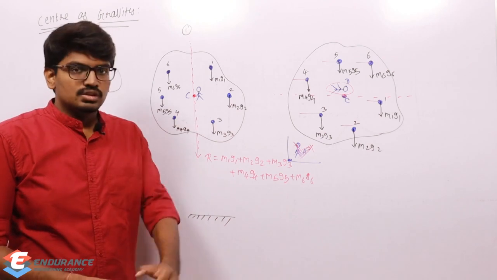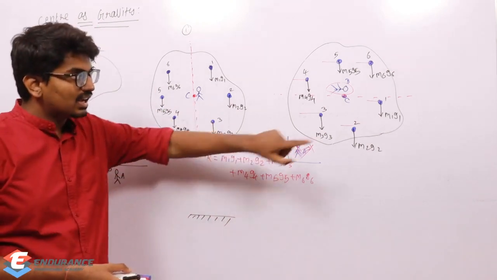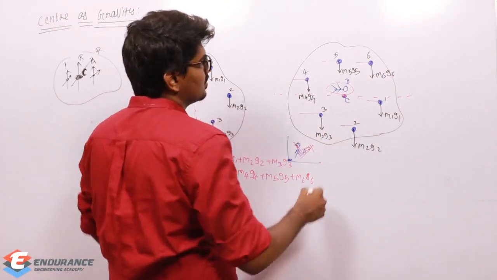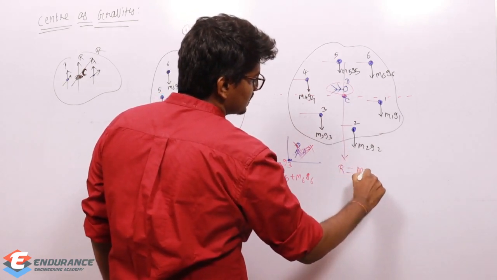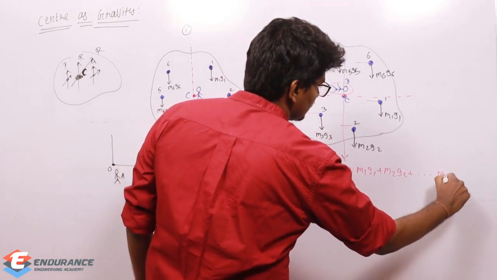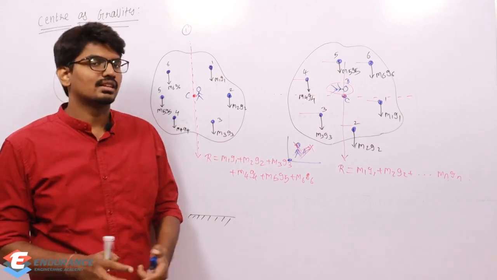So what will happen to the resultant? The resultant will still pass through the same point C. And how is it going to be? Something like this. So the resultant is still M1 G1 plus M2 G2 up to Mn Gn. I hope you are understanding the fact here, right?